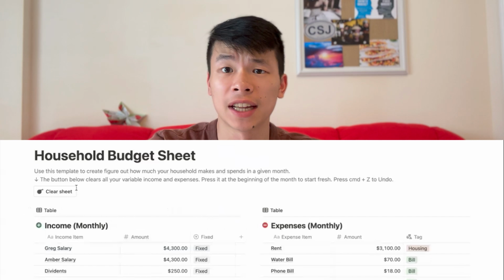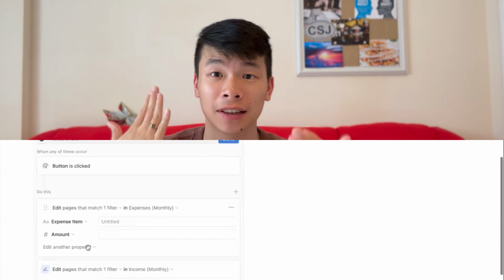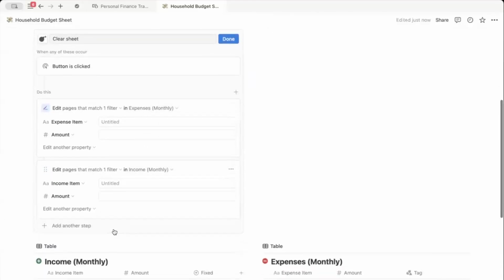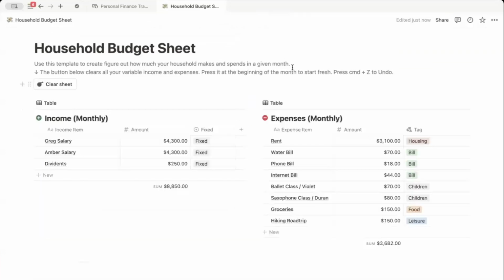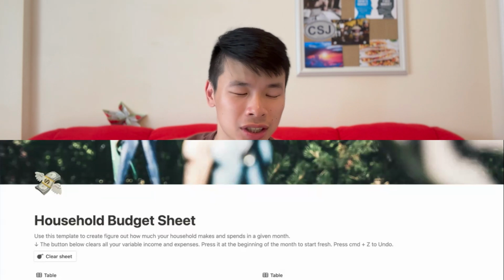So strengths of this template would include, first, ease of use. I really like the button at the top that allows you to use this template on a monthly basis. It's applicable for all sorts of household formations. So if you have no roommates, 2 roommates, 4 roommates, etc., you'll just be able to add and delete rows of that database as you see fit. And it's really easy to tag new items, which is appreciated.